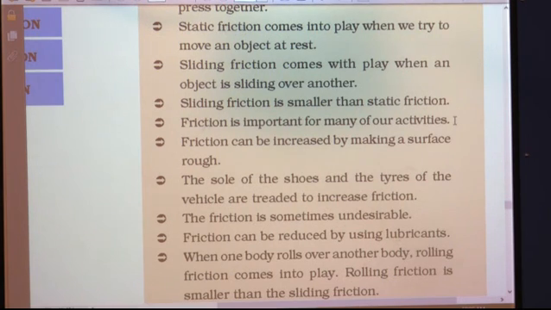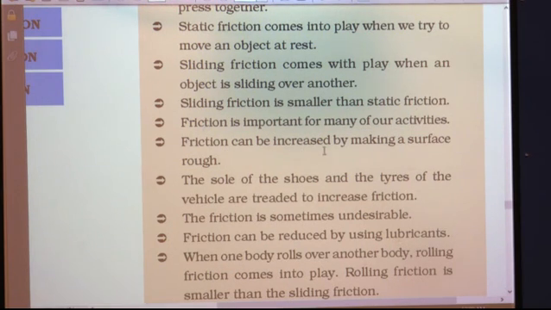Now, for example, if you are playing carom and there is a lot of friction, it means the surface of the carom board becomes very rough and you cannot enjoy the game properly. In that case, you sprinkle boric powder so that friction can be reduced. Similarly, if machine parts have a lot of friction between their surfaces, then there is more production of heat, which is not good for the machines.